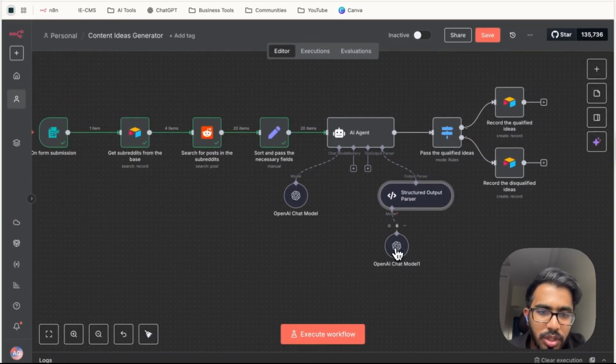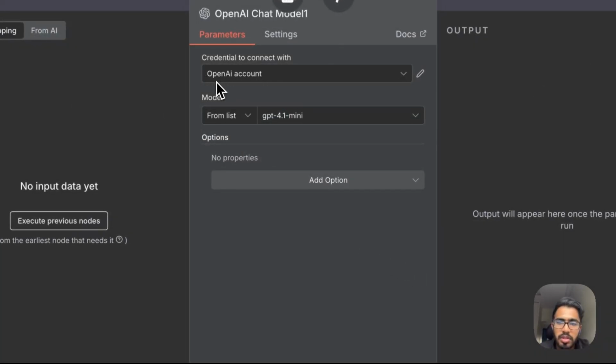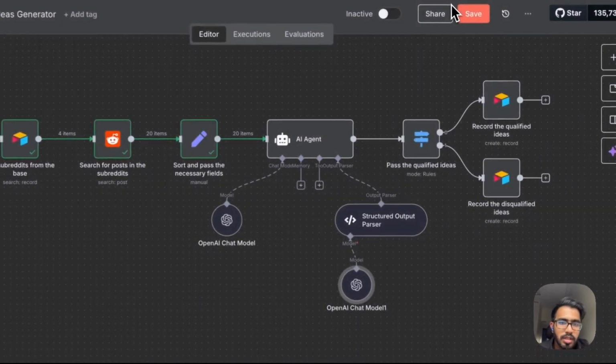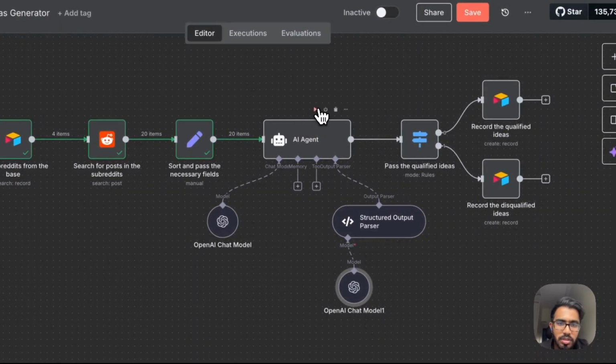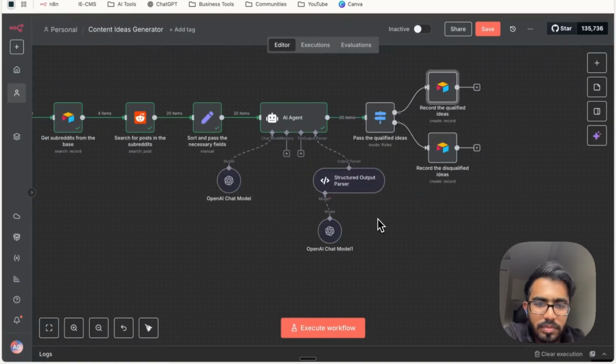And then again, you need to configure this ChatGPT OpenAI model. In the same manner, just connect your OpenAI account here and select GPT 4.1 mini, and that will be all. So now let's run this agent. Now when this agent is complete, we will receive 20 items in the output, and then we can proceed to the next node, that is the switch node. All right, so we have received 20 items in the output from the AI agent, and now we can move